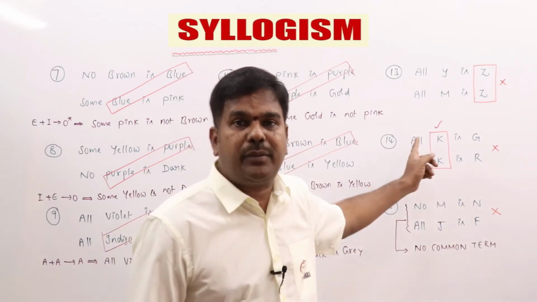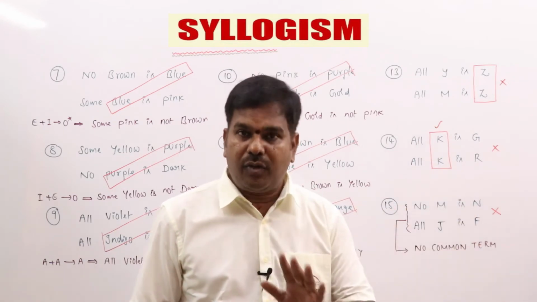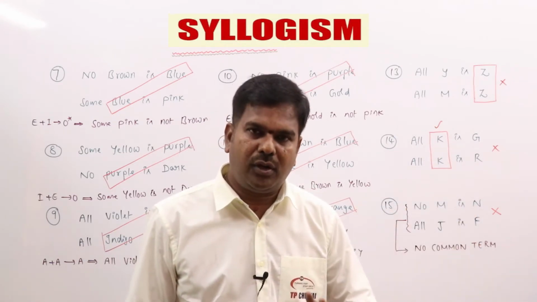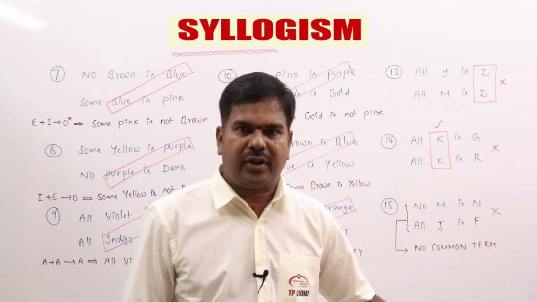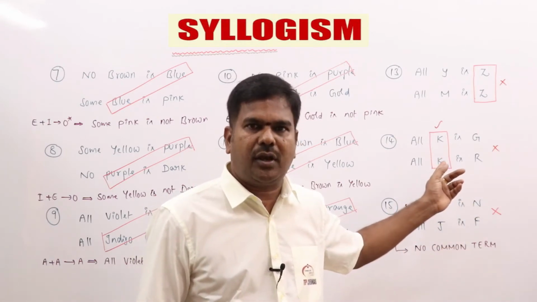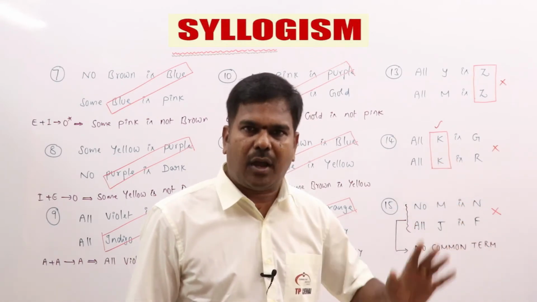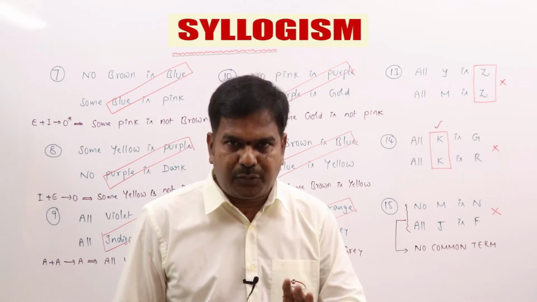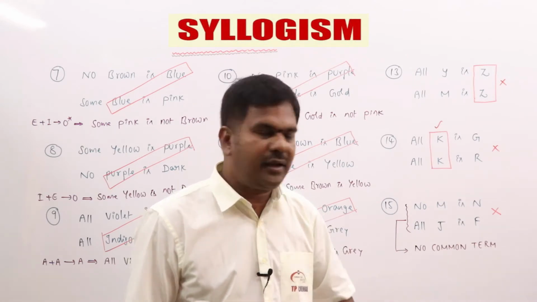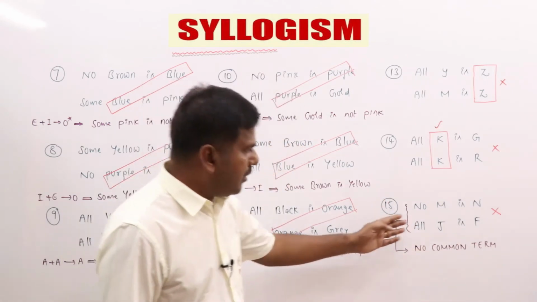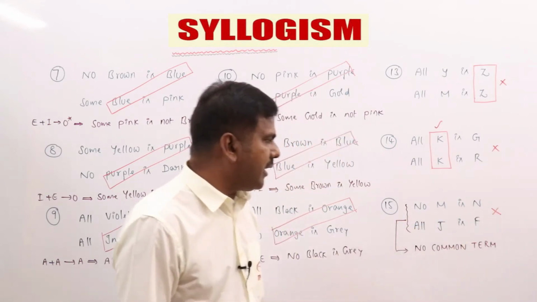But both A statements with the common term as predicate, you will never get a conclusion. Even if you learn the second stage, immediate inferences, we cannot find the conclusion for both A statements with the common term as predicate. It must be registered in your minds. Clear? The last one, again we put a cross mark saying that no conclusion.